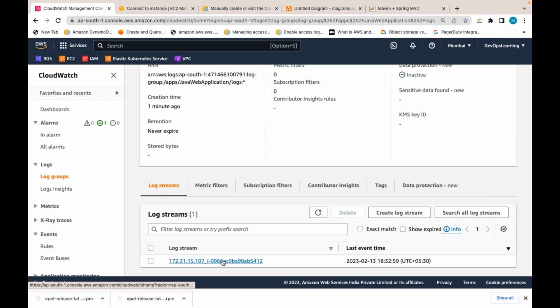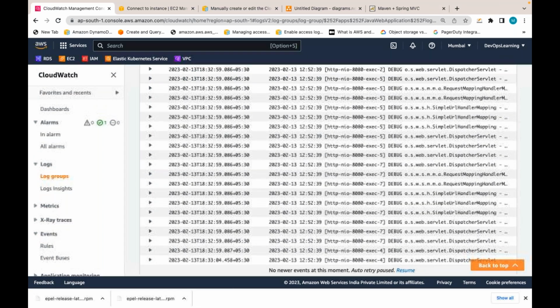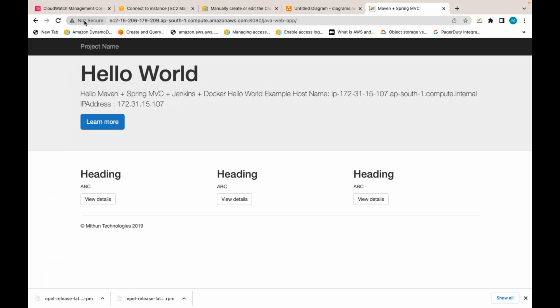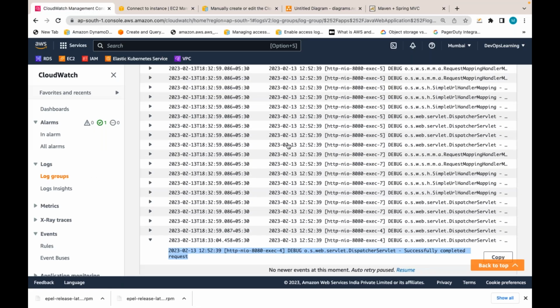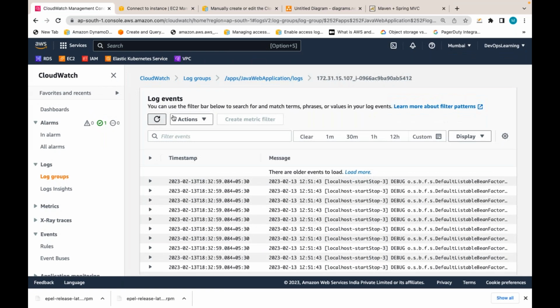And again, this is the stream, your Catalina logs. Can you see your Catalina logs here? Tomcat started like that, application started like that. When I am accessing my application, it is also generating some logs. Now you can see all those logs here. Your application logs also, you can see here.